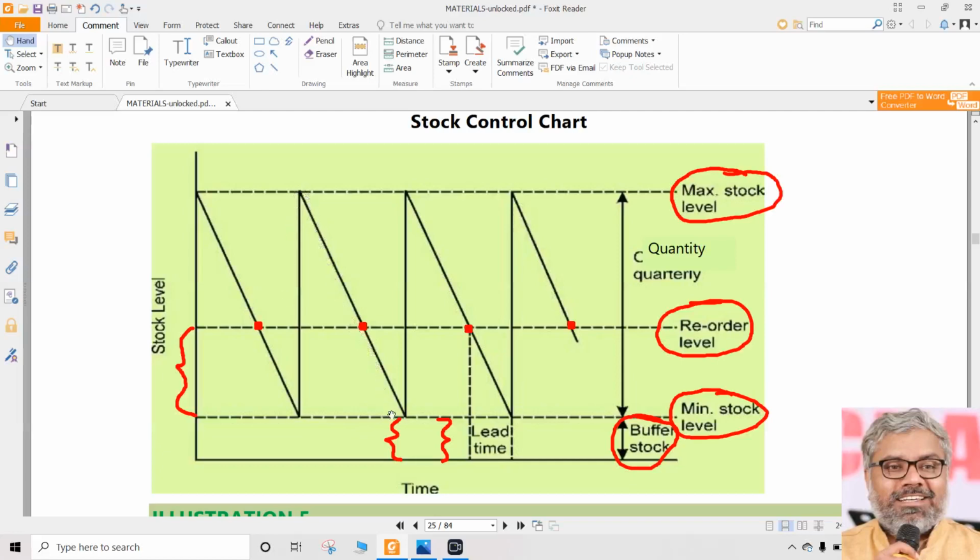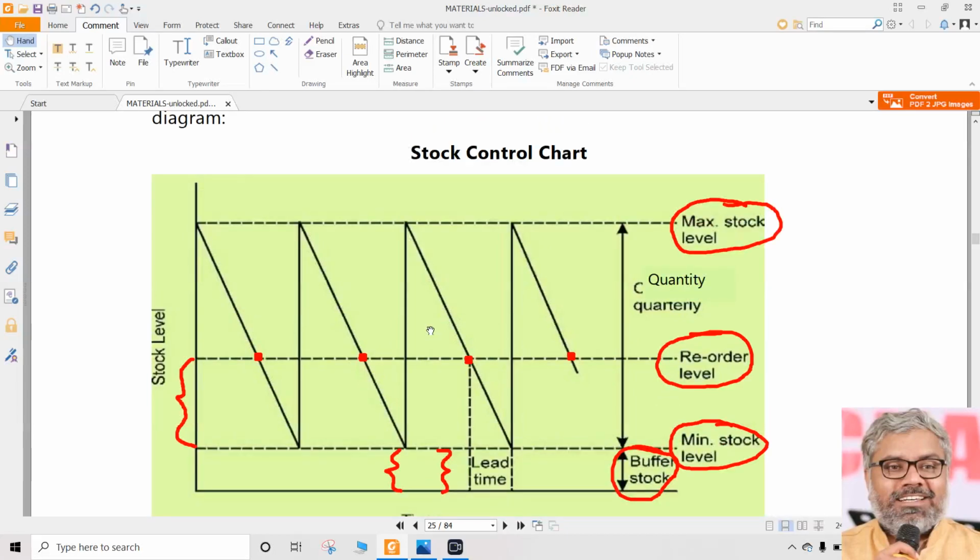Again, the same story continues, again it goes up. So where are these points? Where the dotted points are, those are what? Those are the points where the order will be made, a fresh order will be made. That's what we are calling reorder level, and which can be calculated by using any of the two